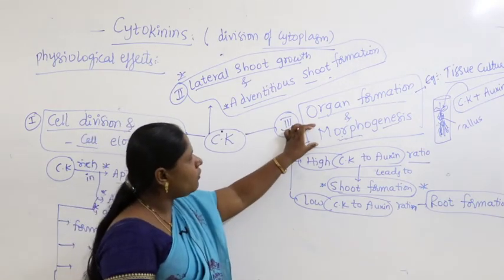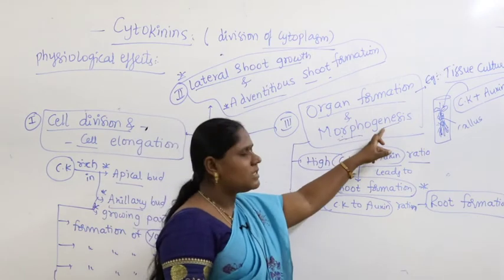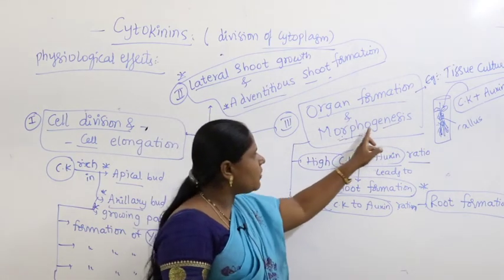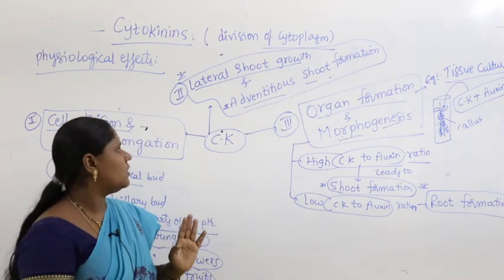It's called morphogenesis. Morpho means external organs, genesis means synthesis. Synthesis of external organs itself is called organ formation.